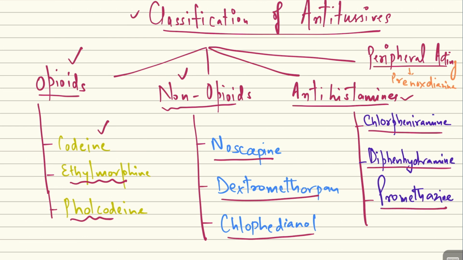And in the peripherally acting antitussive group of drugs, we have prenoxdiazine. So these are the classification of antitussives: the opioids, non-opioids, antihistaminics, and peripherally acting antitussives.